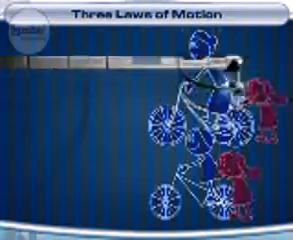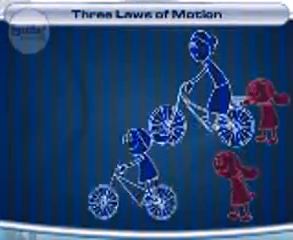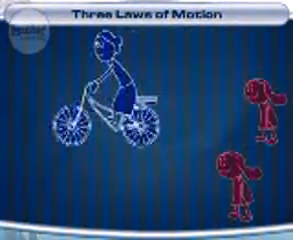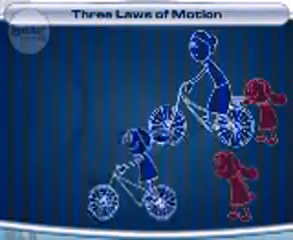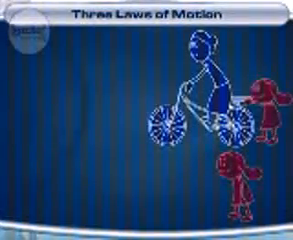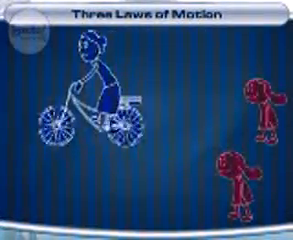Mass also plays a role. If we push a small child on a bike, and then we push an adult, and we use the same size force in both cases, they will accelerate at different rates. The child with less mass will accelerate quickly. The adult with more mass will accelerate slowly.